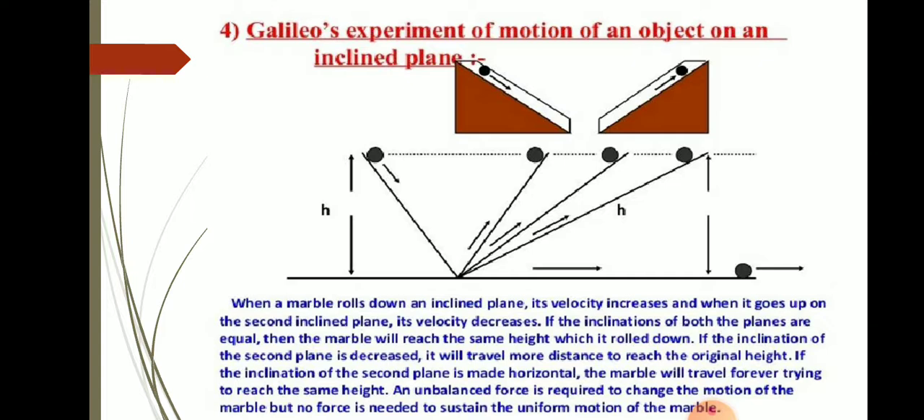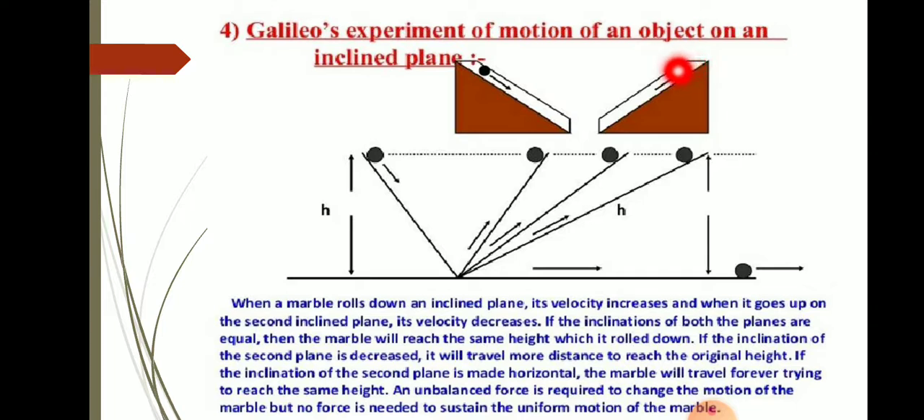He observed that when a marble rolled down an inclined plane, its velocity increases. And when it goes up a second inclined plane, its velocity decreases. So, if the inclinations of both the planes are of equal height, then the marble will reach the same height from which it was rolled down.